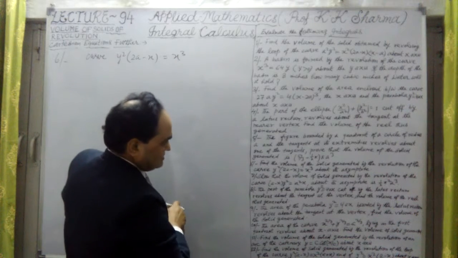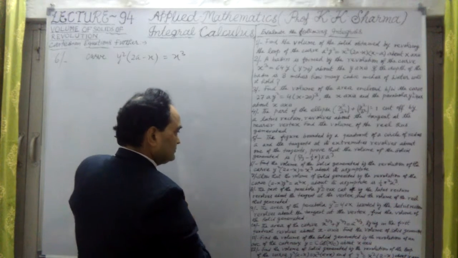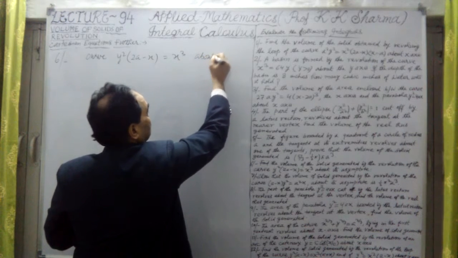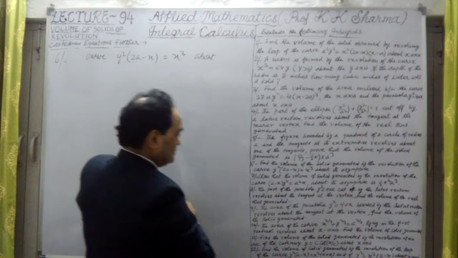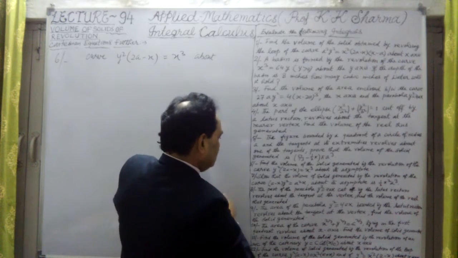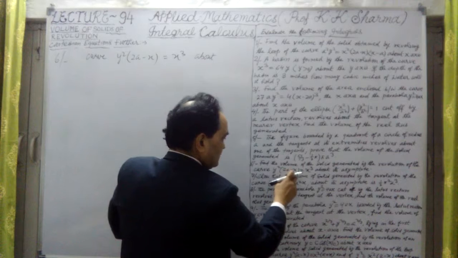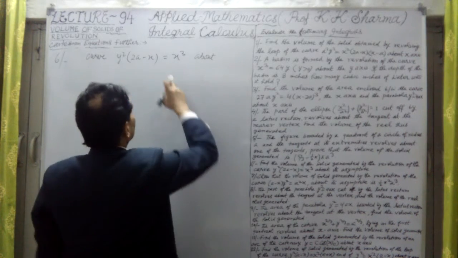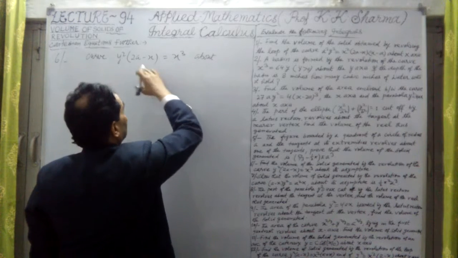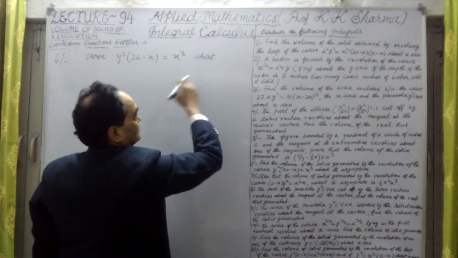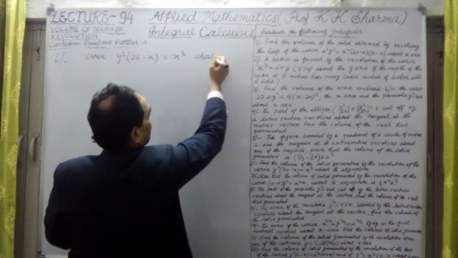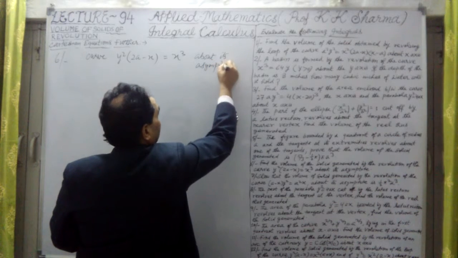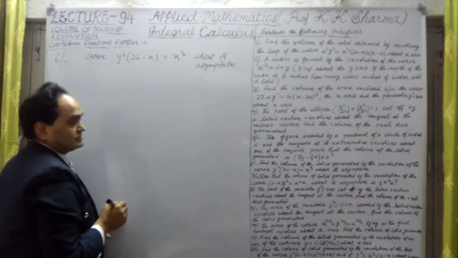Try to understand about its asymptote. Find the volume of the solid obtained by revolving this curve around its asymptote. Let me first find what is its asymptote and where it is.